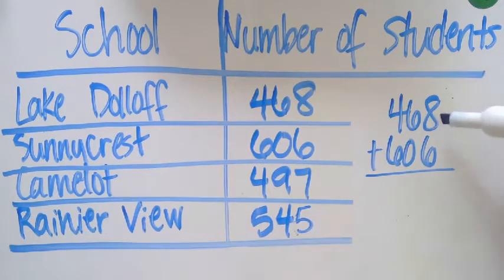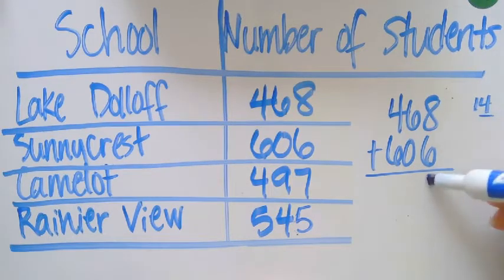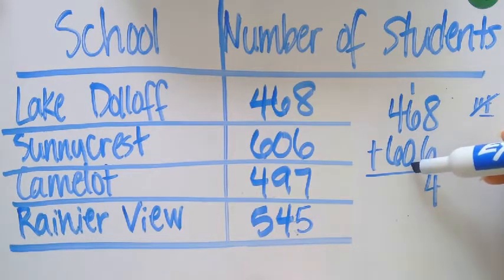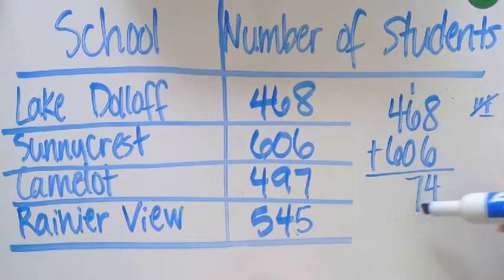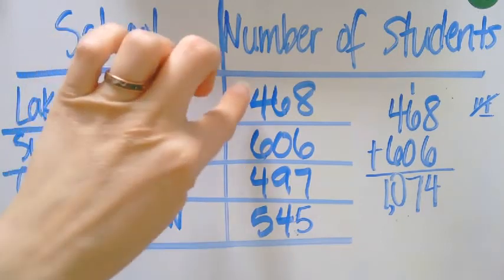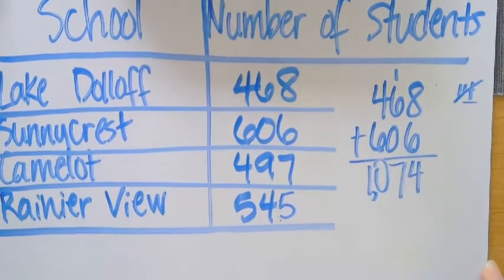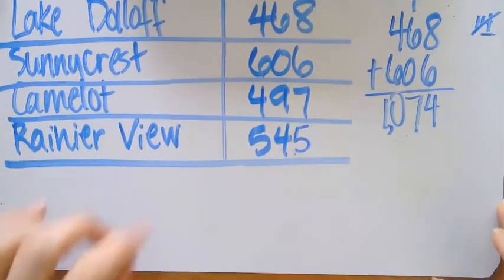8 plus 6 is, I just write it over to the side so you know what I'm doing. 8 plus 6 is 14. The 4 is in the ones place. 1 needs to go over to the next place. I'm done with the numbers, so I'm going to cross it off so I know I don't need to do anything else with it, okay? 6 plus 0 is 6. 6 plus 1 is 7. 4 plus 6 is 10. Comma. All right, so now I have what 468 and 606 add up to.